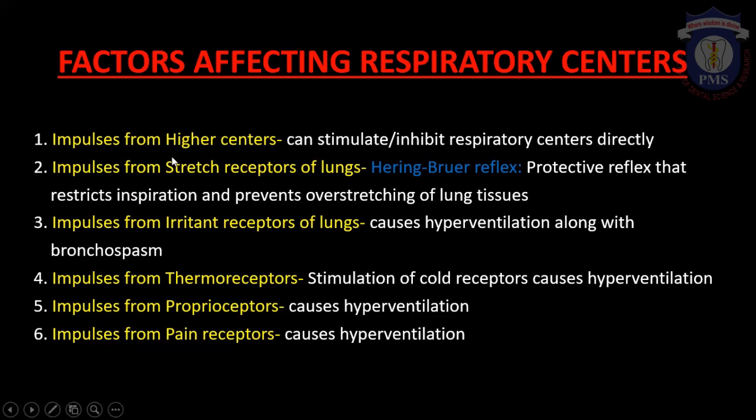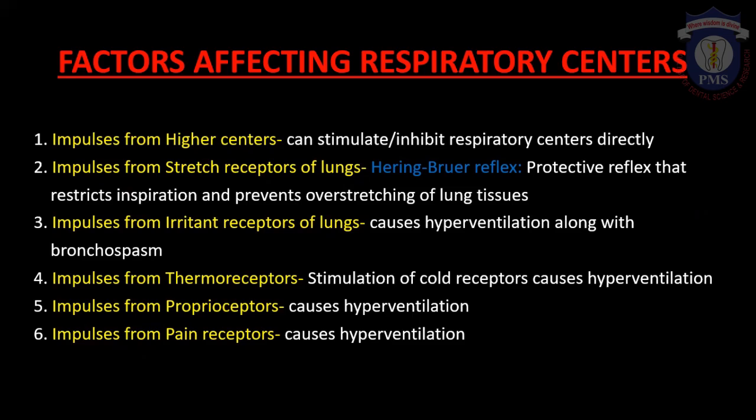Now, the second factor affecting is impulses from stretch receptors of lung. This is attained with the help of a reflex called Hering-Breuer reflex. This Hering-Breuer reflex is a protective reflex that restricts inspiration and prevents overstretching of lung tissues. The stretch receptors, as you all know, give response to stretch of the tissues.